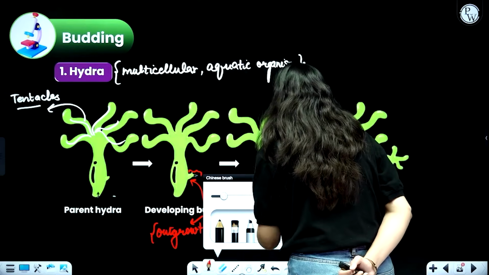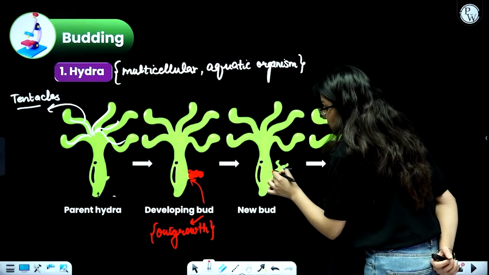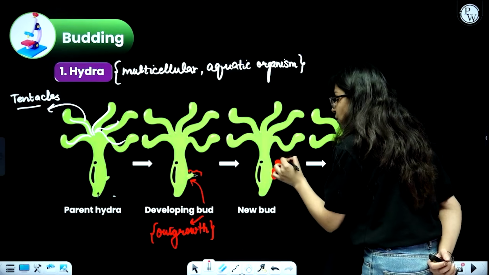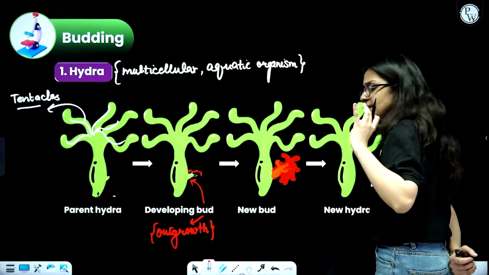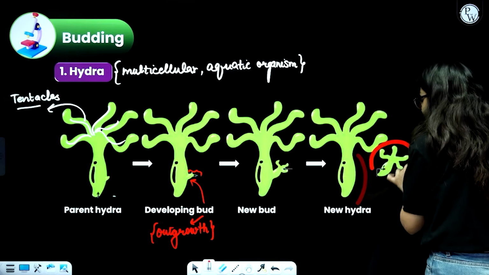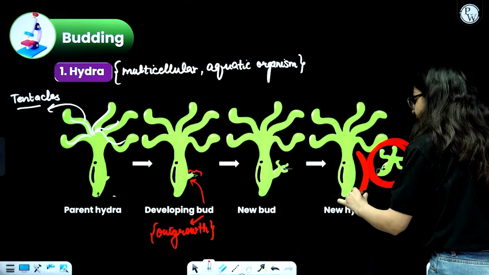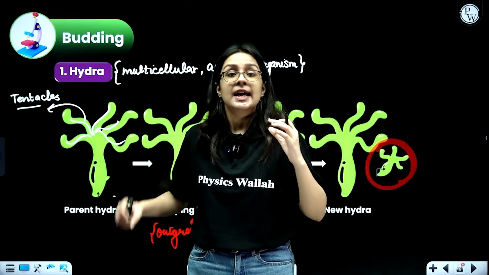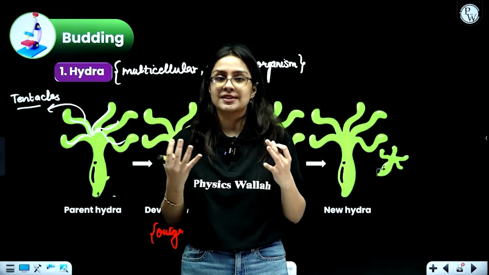Now since the cellular division is taking place very fast, this division will even proceed further, and when it proceeds further, it will start forming a new hydra. It will also start developing its body. It will also form all the tentacles. And once this new bud, new hydra is fully mature, it will try to break off from the parent body and it will separate. So this is the new hydra. Since it was mature, it separated from the parent hydra and formed a new one now, which will grow into an individual that is absolutely similar to the parent but also has an individual identity. So that is what takes place in case of hydra.